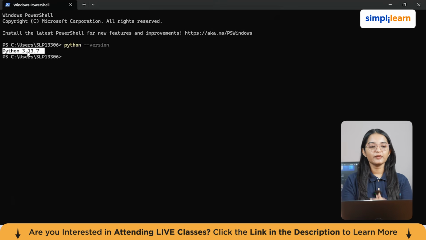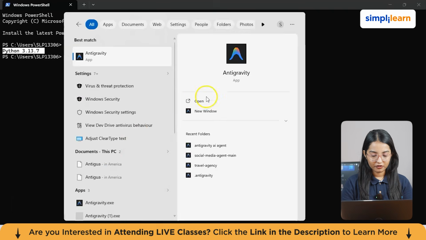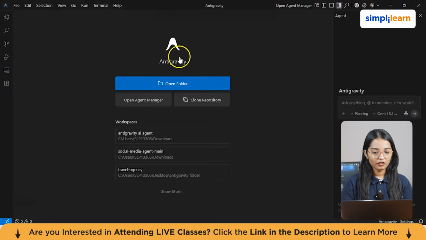So in this case, we'll be using Antigravity as our code editor, and you can also use VS Code, or if you want more AI integrated in your system, then you can go with Antigravity. My personal favorite is Antigravity, so I'll just go with that. Let me just search for Antigravity from here, click on open. So here we have Antigravity opened in our system.